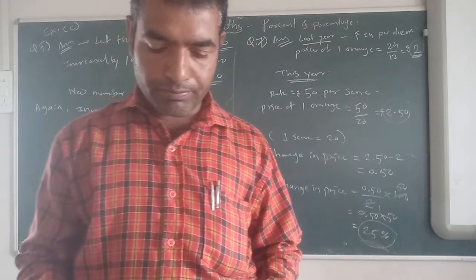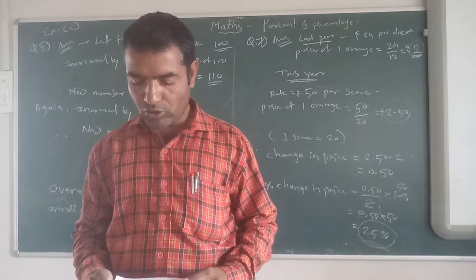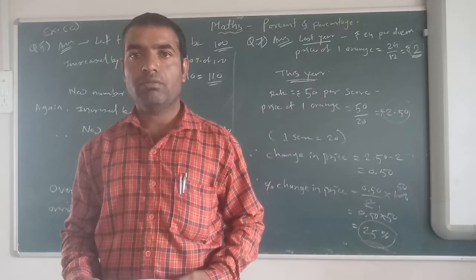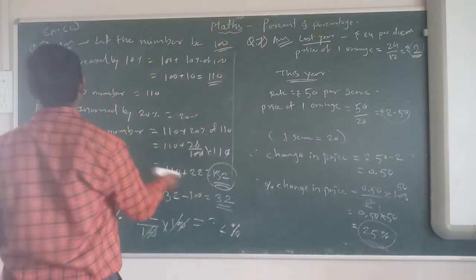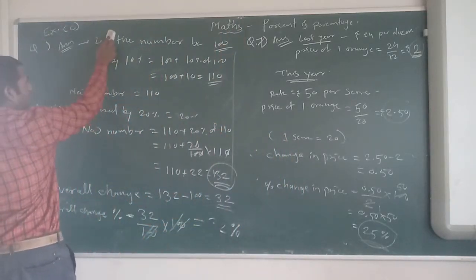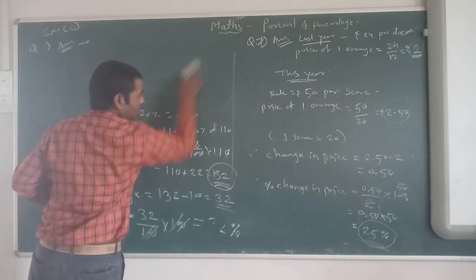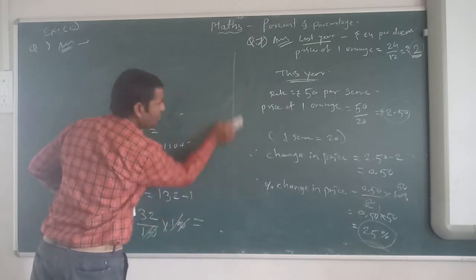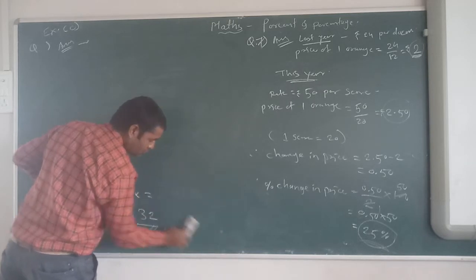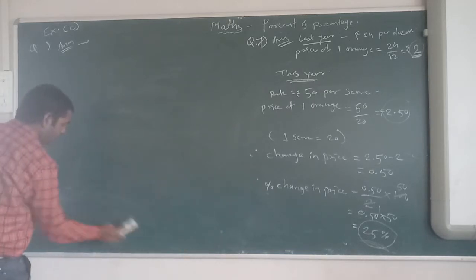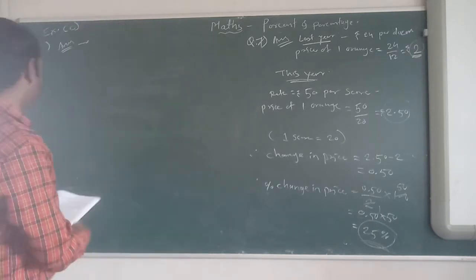A is 25% older than B. By what percent is B younger than A? Okay, see now, question number 9. Now the word problems are very easy, but to solve word problems, understanding is important. Once you understand the problem, it is very easy to solve.